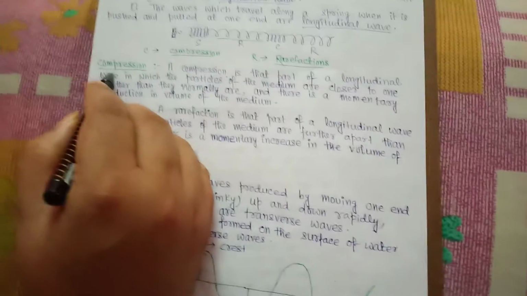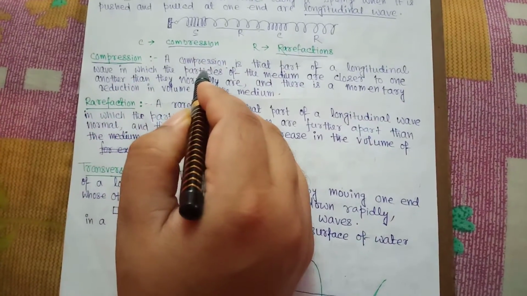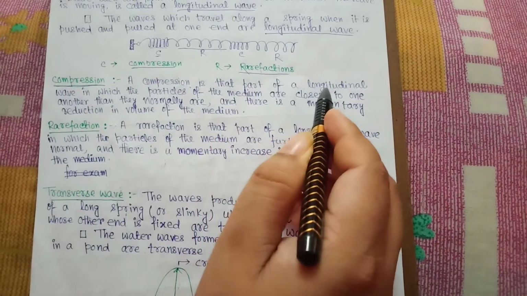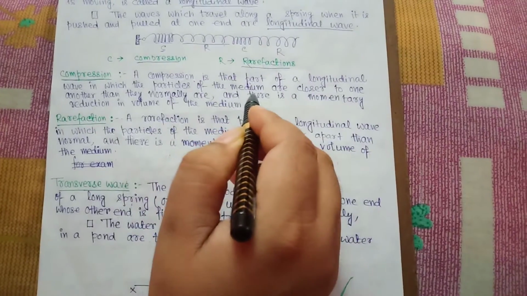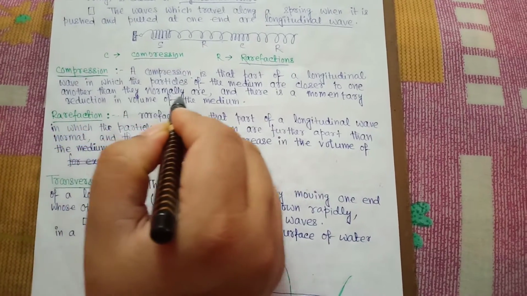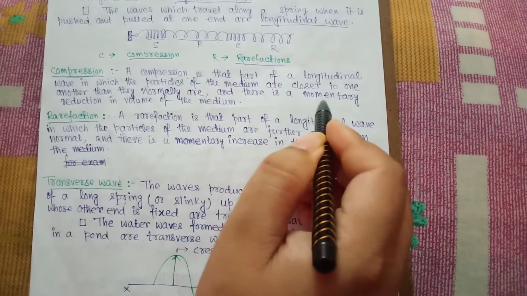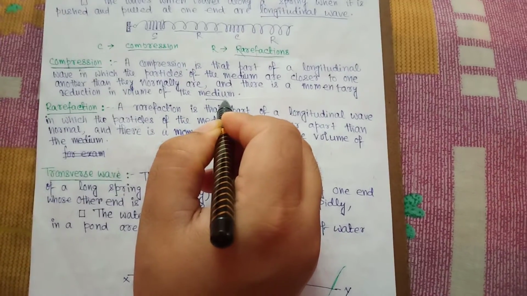Now I want to discuss compression. What is compression? A compression is that part of a longitudinal wave in which the particles of the medium are closer to one another than they normally are, and there is a momentary reduction in volume of the medium.